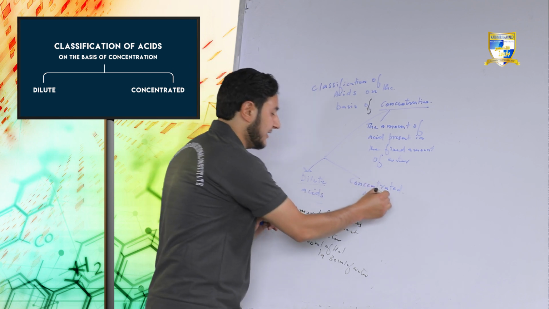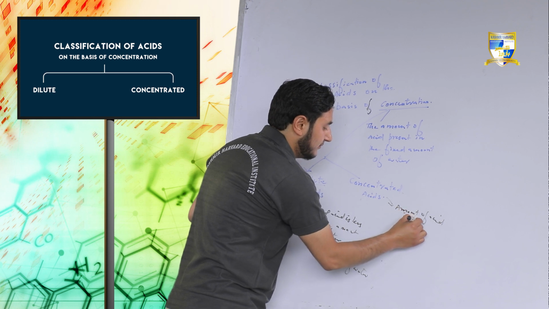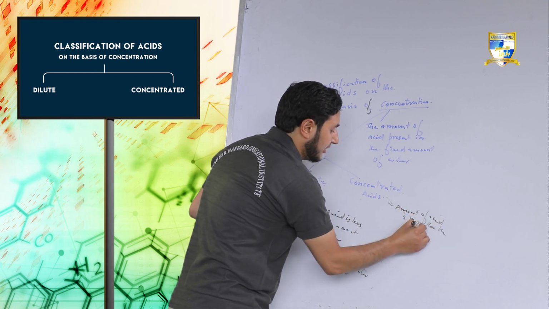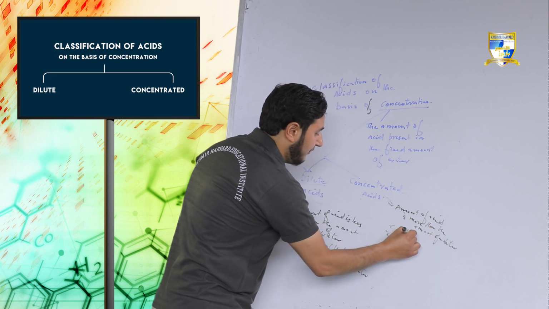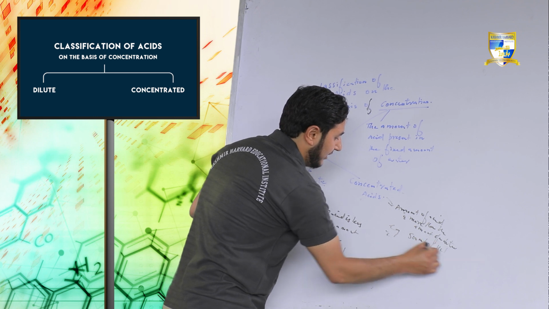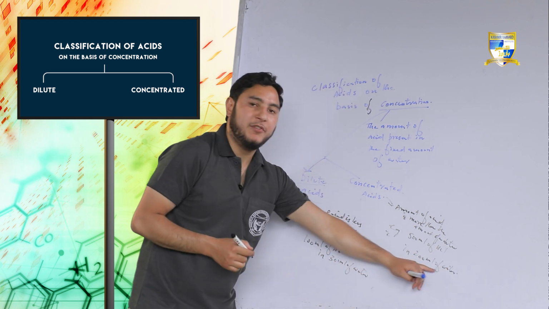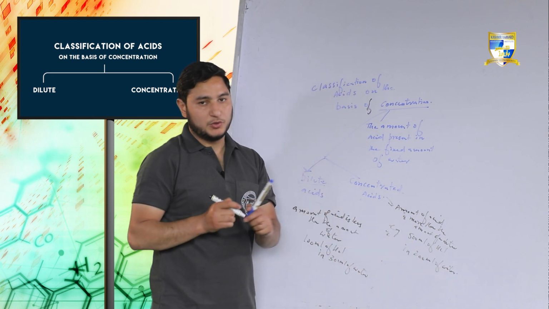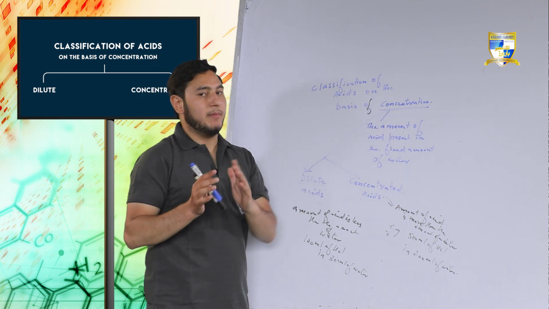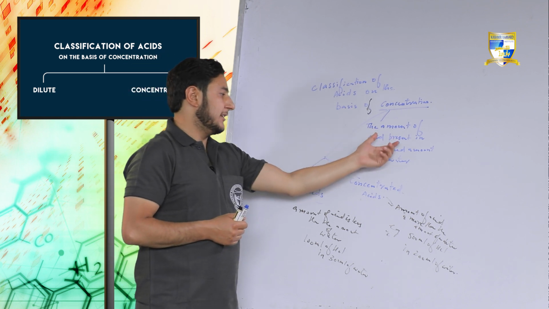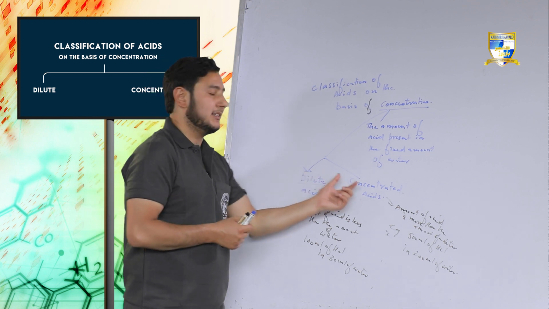And in the concentrated acid, the amount of acid is more than the amount of water. Example, 500 ml of HCl in 200 ml of water, meaning the amount of water is less than the amount of acid. So we studied the classification of acids on the basis of concentration. By concentration, we mean the amount of acid present in the fixed amount of water. On this basis, there are two types: dilute acids and concentrated acids.